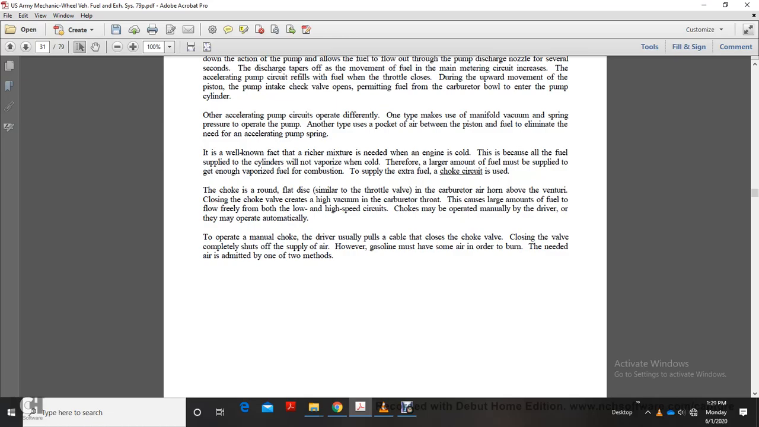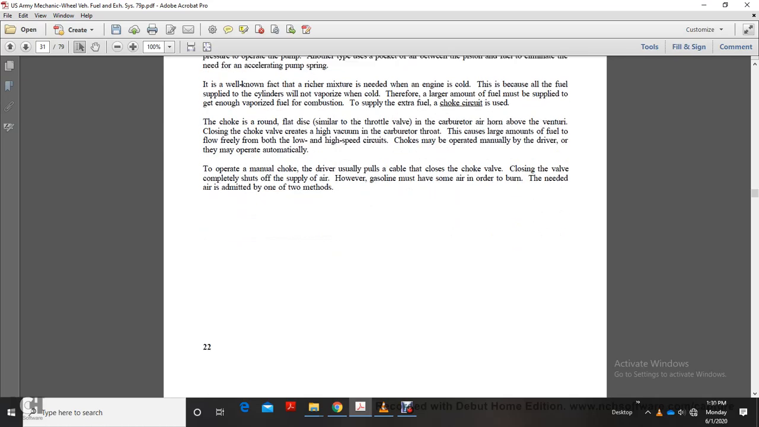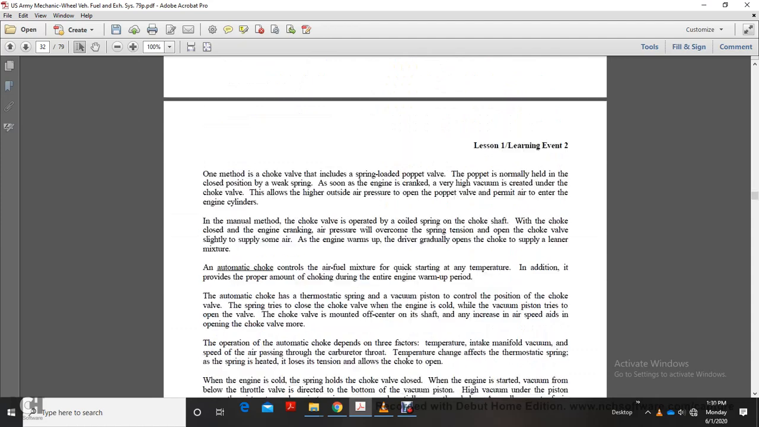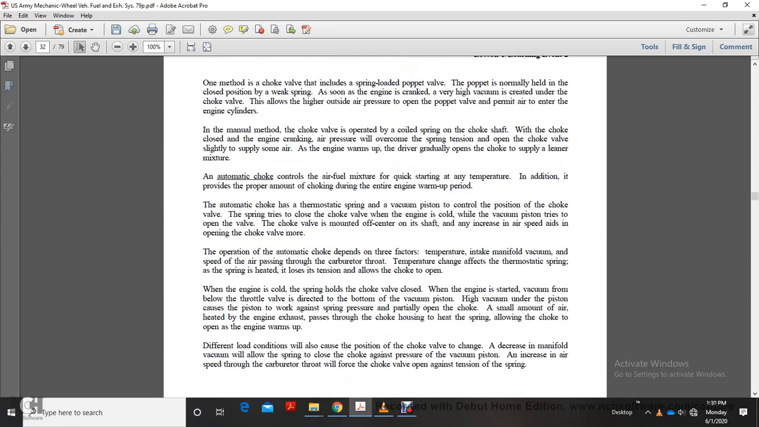Chokes may be operated manually by the driver, or they may operate automatically. To operate a manual choke, the driver usually pulls a cable, which closes the choke valve. Closing the valve completely shuts off the air supply. However, the gasoline must have some air in order to burn. The needed air is admitted by one of two methods. One method is a choke valve that includes a spring-loaded poppet valve. The poppet is normally held in the closed position by a weak spring. As soon as the engine is cranked, a very high vacuum is created under the choke valve. This allows the higher outside air pressure to open the poppet valve and permit air to enter the engine cylinder.